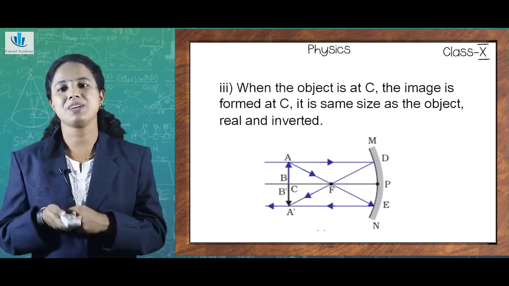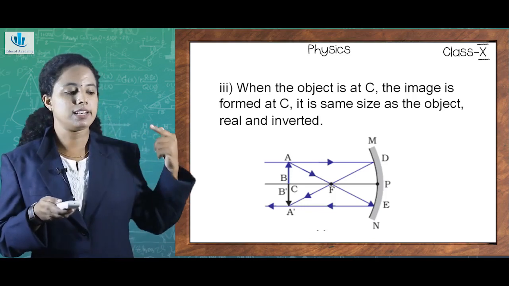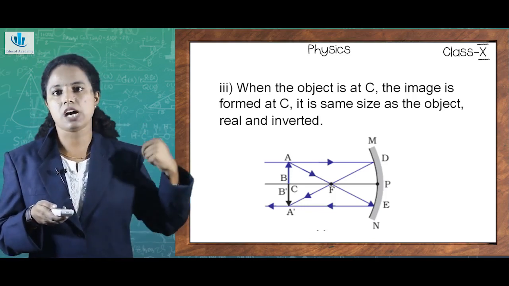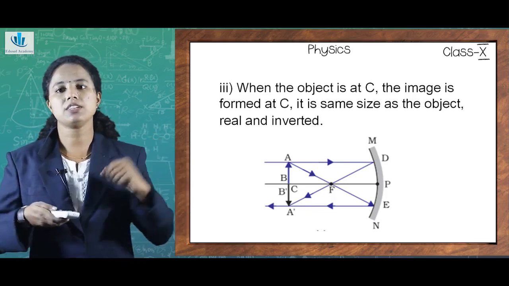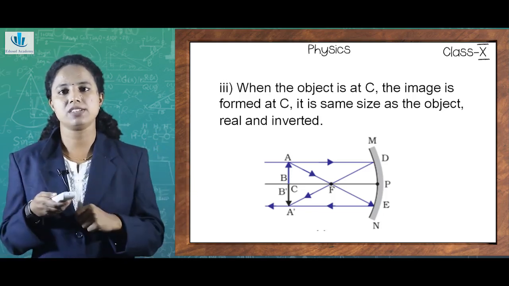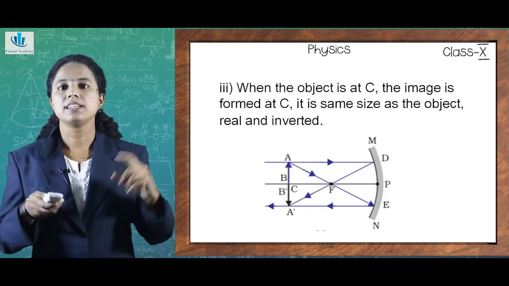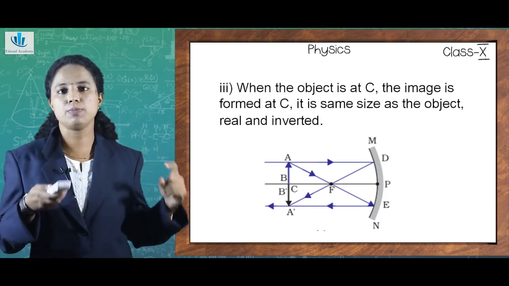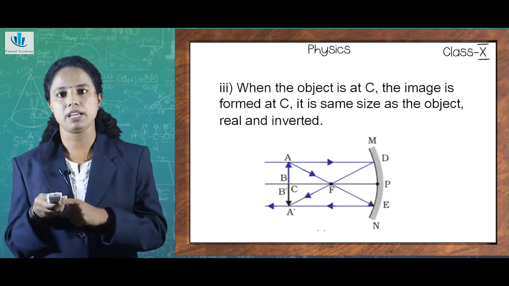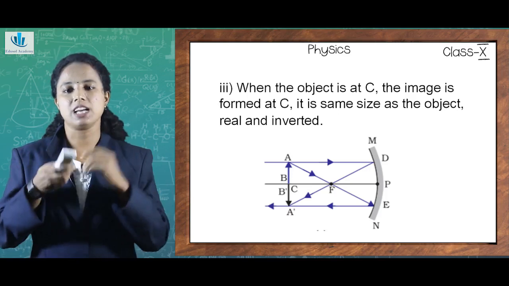But what is the nature of the image formed here? The image is represented by A dash, B dash. If we compare AB and A dash, B dash, how is it comparable? We can see the size of the image is the same as the size of the object. And also the image is real as well as inverted.